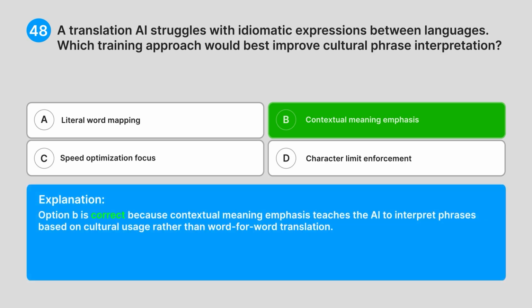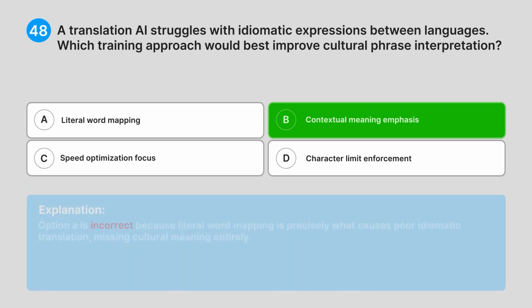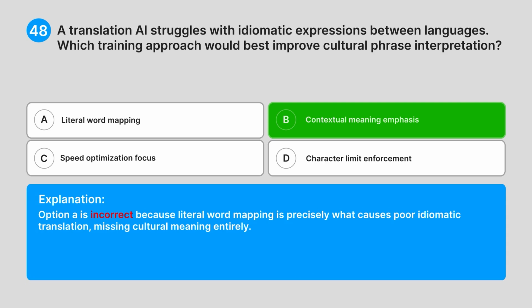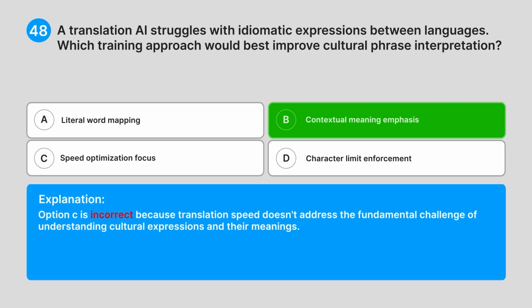Explanation: option B is correct because contextual meaning emphasis teaches the AI to interpret phrases based on cultural usage rather than word-for-word translation. Option A is incorrect because literal word mapping is precisely what causes poor idiomatic translation, missing cultural meaning entirely. Option C is incorrect because translation speed doesn't address the fundamental challenge of understanding cultural expressions and their meanings.